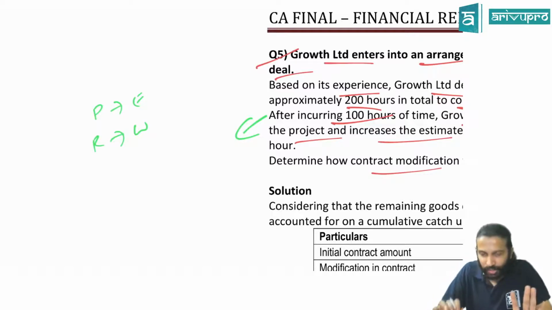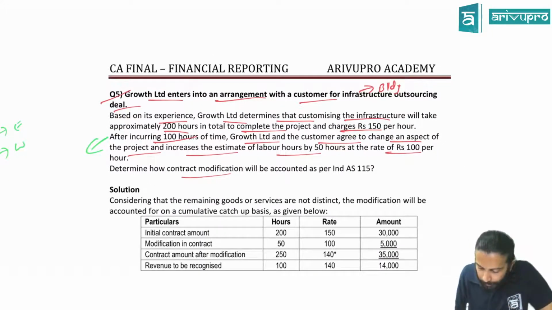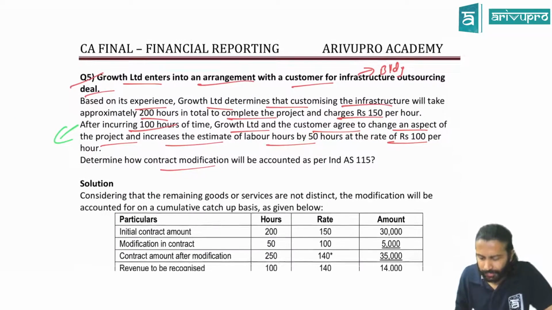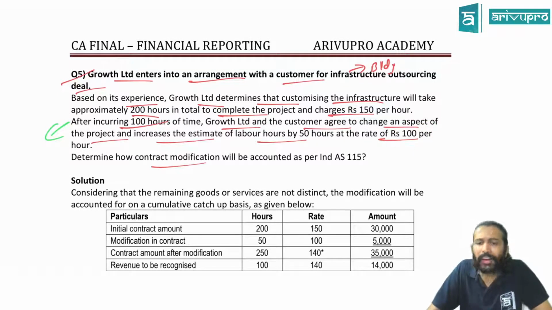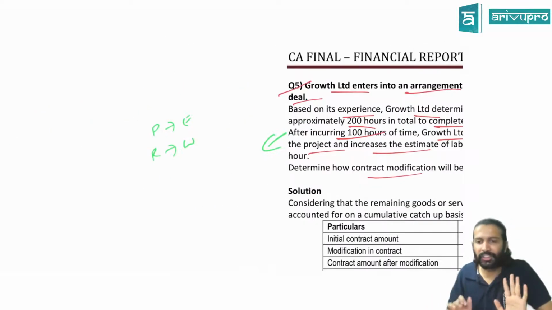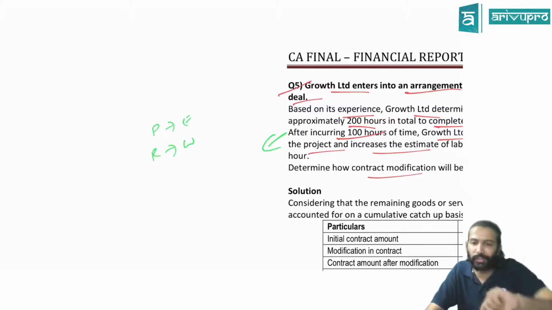Due to this change, initially we had already started the work and had built 150. Now due to this Vastu problem, they've asked for a small modification. We said no problem, it will take 50 extra hours, and I will bill these 50 hours at 100 rupees per hour. Am I getting any new goods or service here, or is it the same building? I'm getting only one service here. The service is to just modify the building. So I'm not getting any new service here. Distinct goods or service means new things should have come.